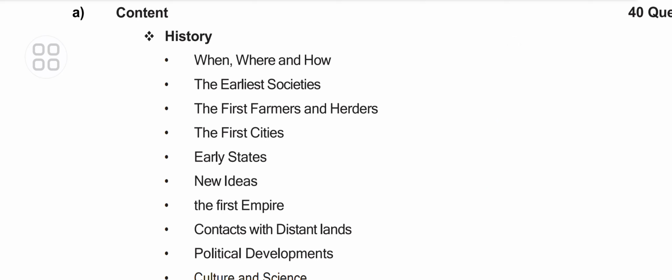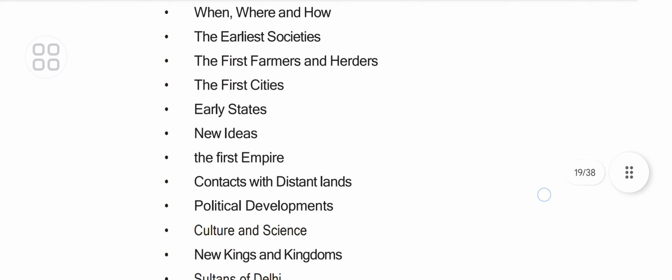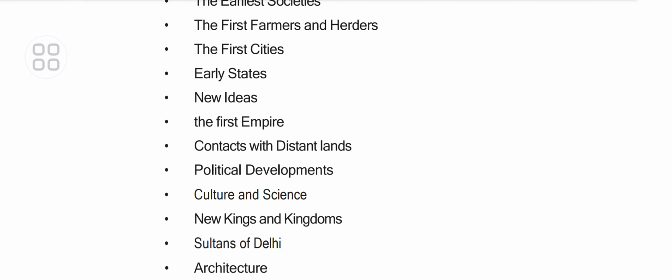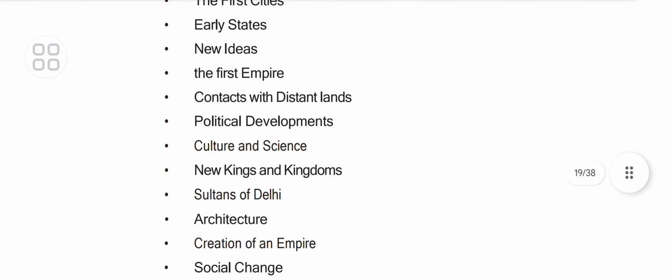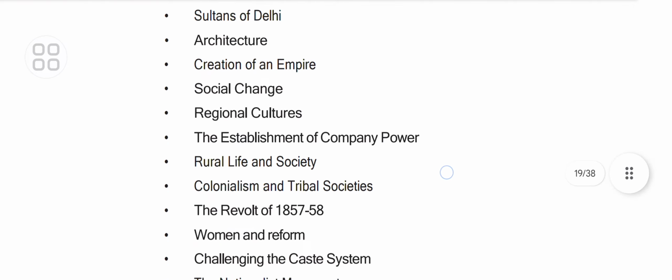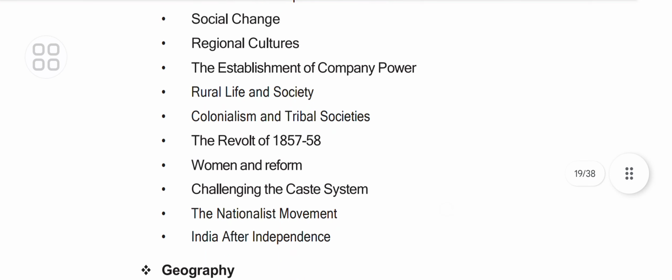When, where and how, the first farmers and herders, the first cities, early states, new ideas, first empires, contacts with distant lands. Because in class 5 they only start with a little bit about Gandhi, the disobedience act and all those things. New kings and kingdoms, Sultans of Delhi, architecture, creation of an empire, social change, regional culture, establishment of company power,